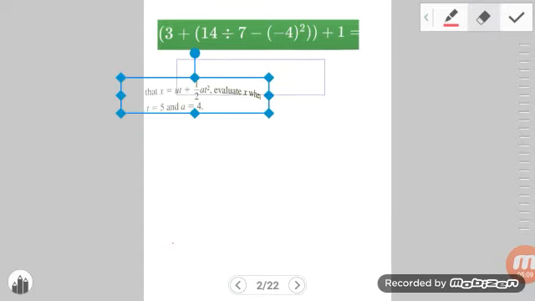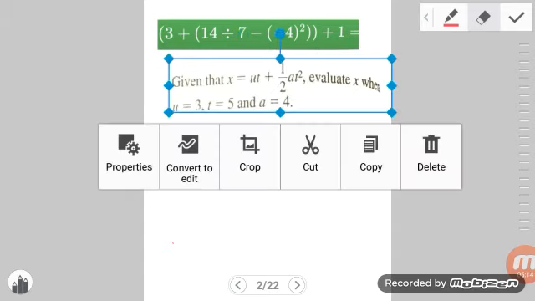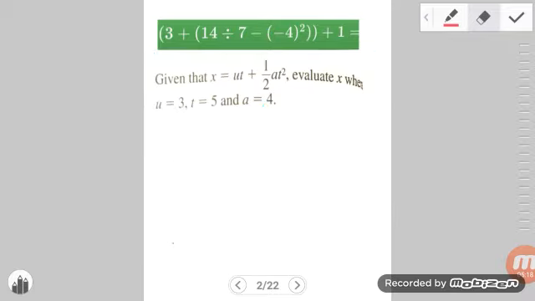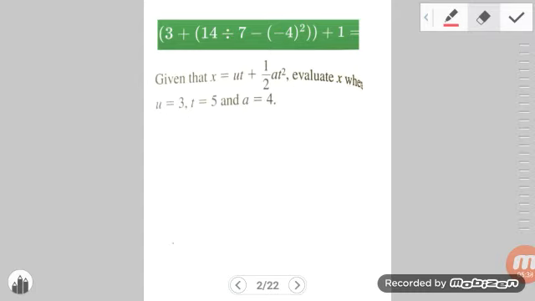Gotcha. All right, so the problem that we have here is that we are given an expression. We are given that x is equal to ut plus half at squared. It's a very famous formula. I believe this is the formula that we use to find distance in physics, when we're given the initial velocity, the acceleration, and the time. The point is that we're going to be doing some basic substitution here in this formula.